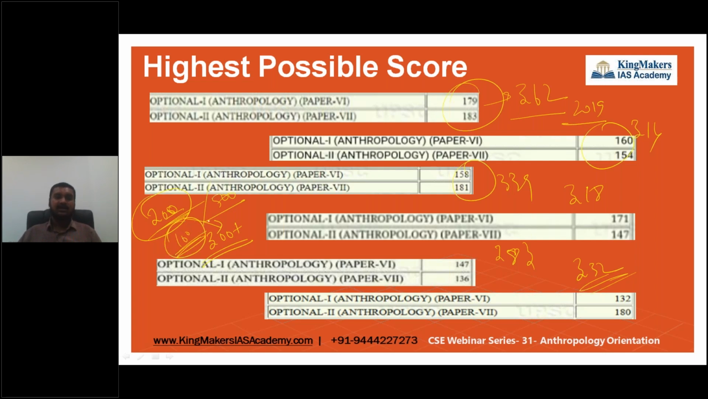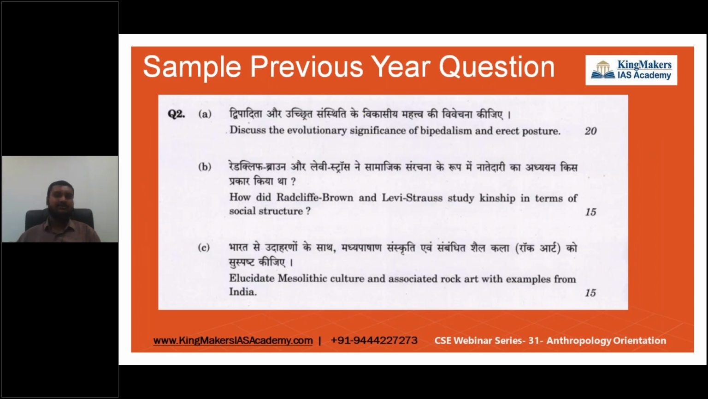So for this 100 mark scoring, I would be helping you with the consistent materials, the required materials, and the required method of answering. The required method of writing will be given, and it is you who have to incorporate it in your answer writing. So this is the highest possible score which we have seen. Now we are going to see the sample previous year question papers. Simply see, everything would be directly from your syllabus.